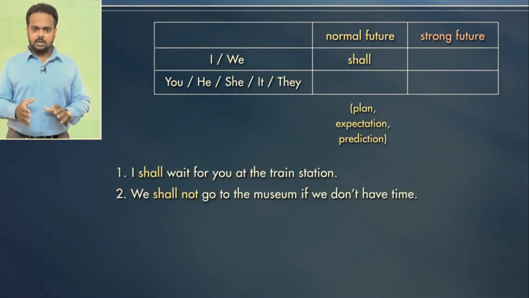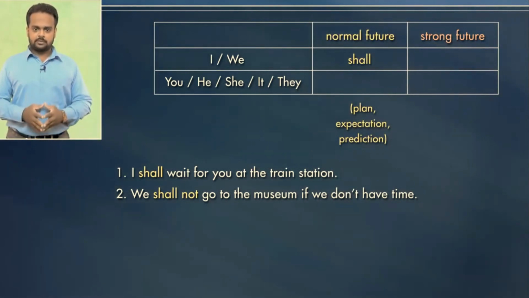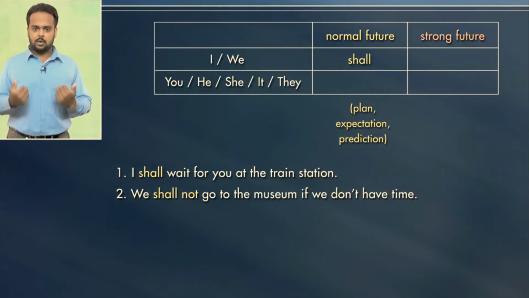Here are some examples. I shall wait for you at the train station. And we shall not go to the museum if we don't have time. You see here that we're using shall because the subjects are I and we. In English, I and we are known as the first person.